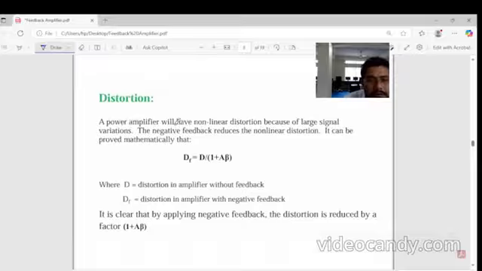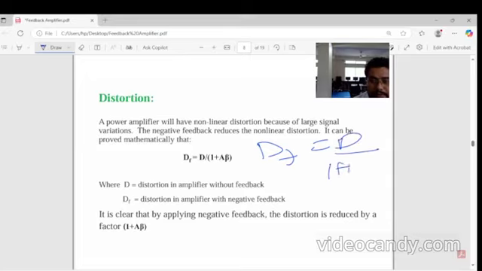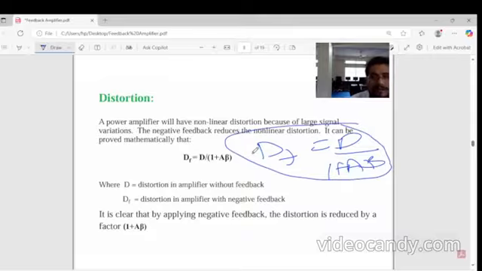The power amplifier will have non-linear distortion because of large signal variation there. The negative feedback reduces the non-linearity distortion. It can be proved mathematically. Again, in a similar manner, we can write the distortion Df equal to D divided by (1 + A β). Which means in negative feedback, the distortion is reduced.